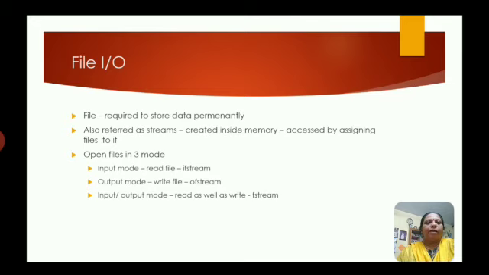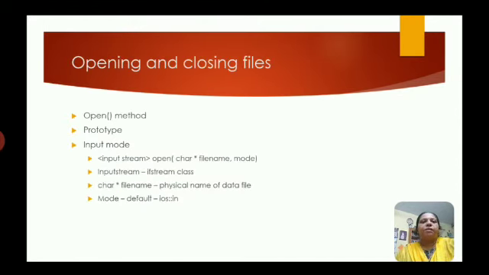The first one is input mode, to read the content of the file, and ifstream is the class we should use there. The second one is output mode, to write the file, and ofstream is the class we should use. The last category is input output mode, where we can read as well as write, and fstream is the class we should use for that purpose.